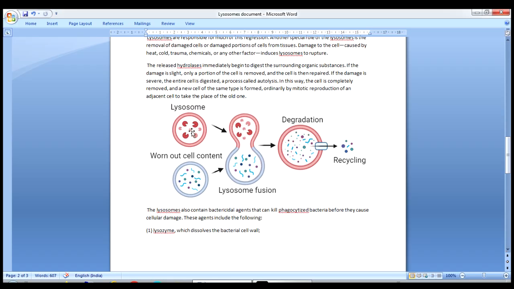See, here we have seen the presence of a lysosome with this worn out cell content. Once the lysosome comes and fuses here, what will happen? It leads to degradation of the cell and again a recycling process occurs.